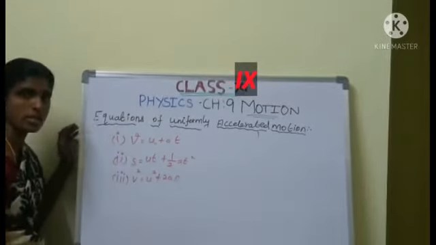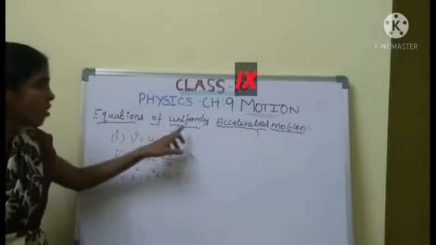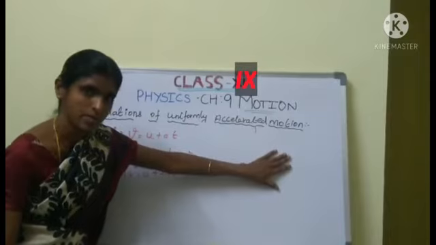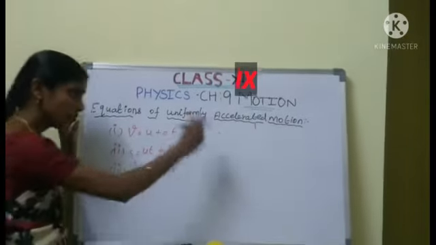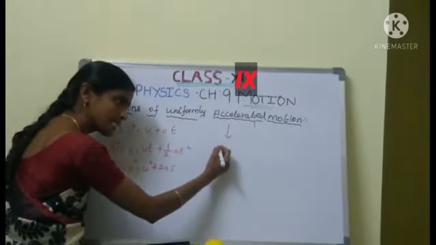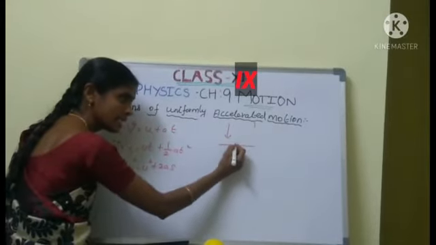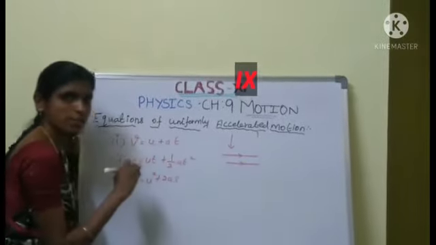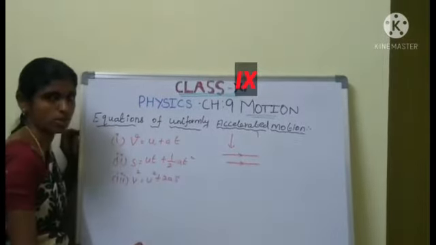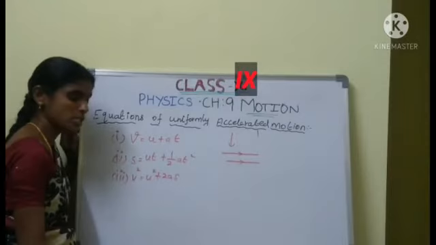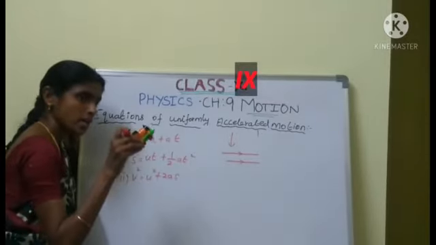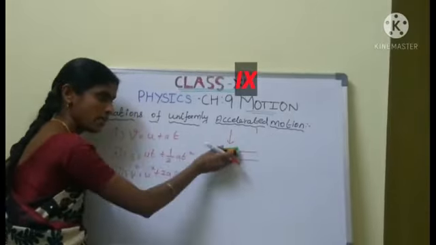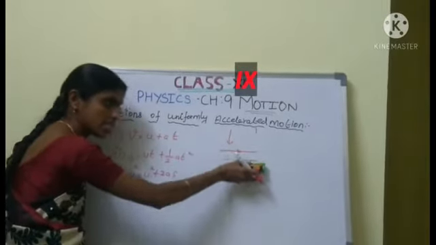Are you clear? Okay, see students. An object contains a uniformly accelerated motion. This uniform accelerated motion means increasing the velocity of an object, or decreasing the velocity of an object. That is also uniformly accelerated motion. Suppose the car is moving, and in the first 2 seconds we increase the velocity. Suppose we decrease the velocity also.